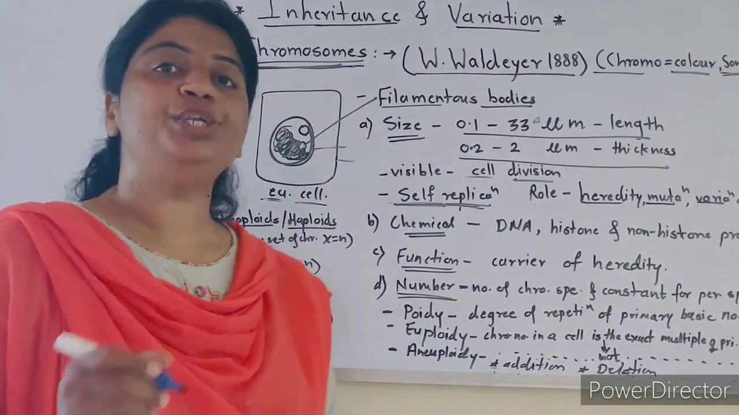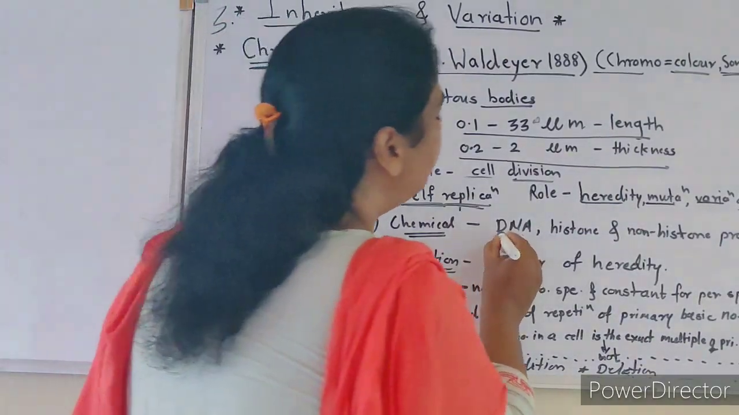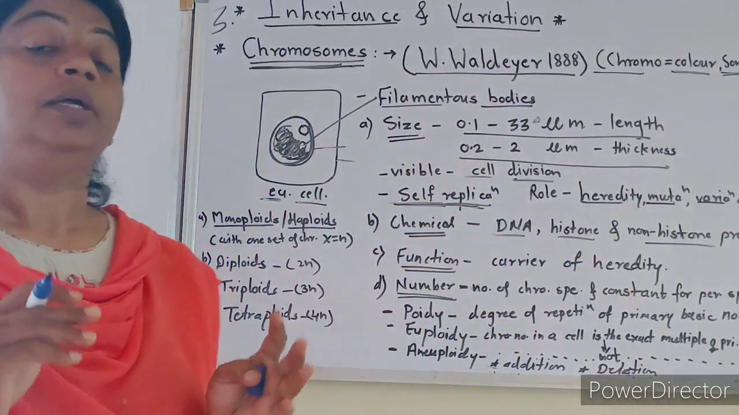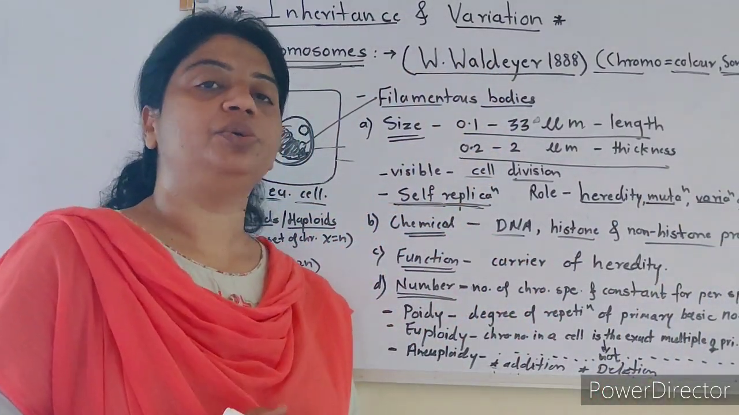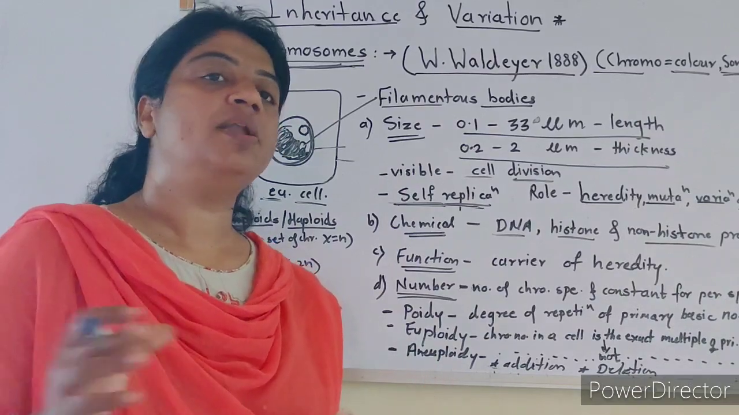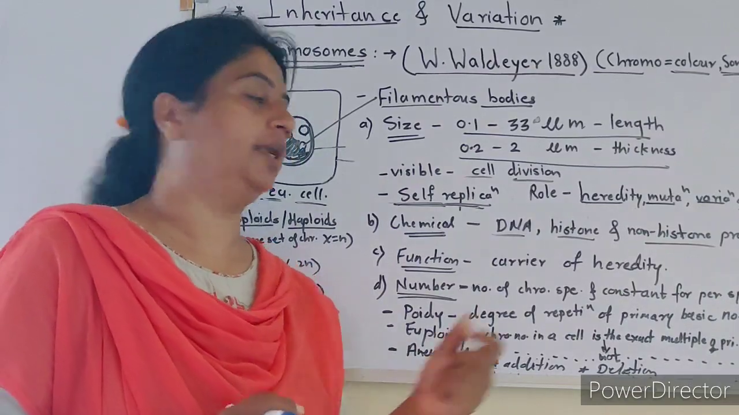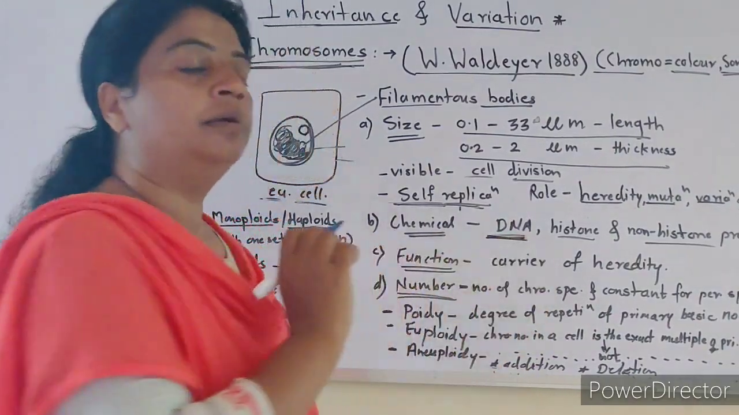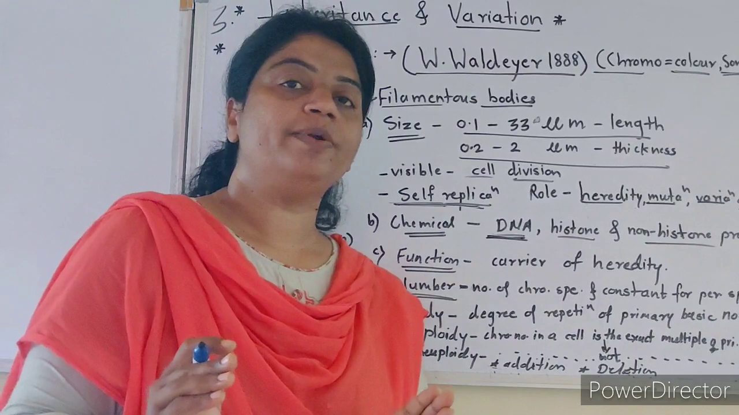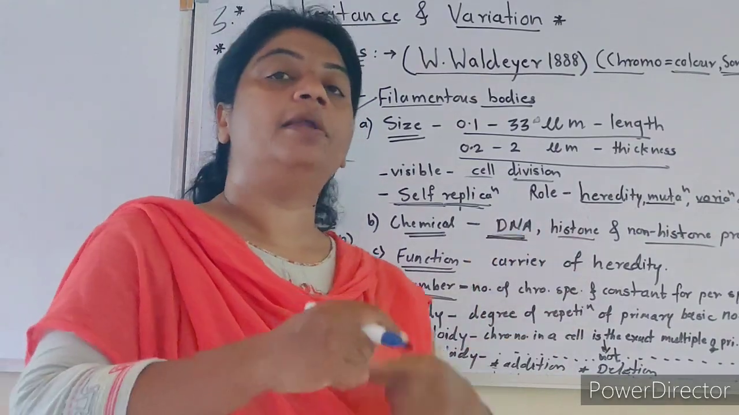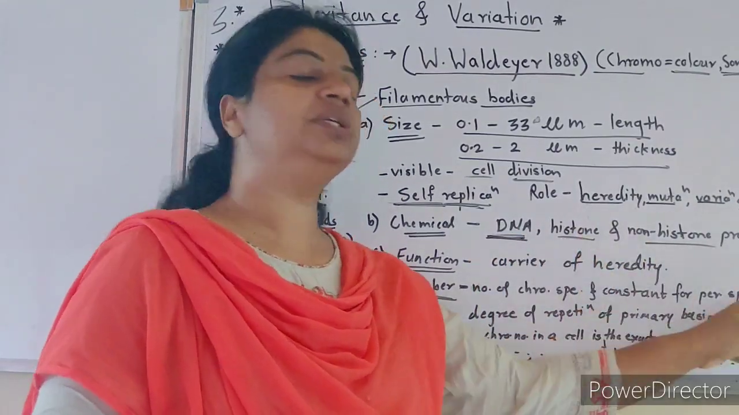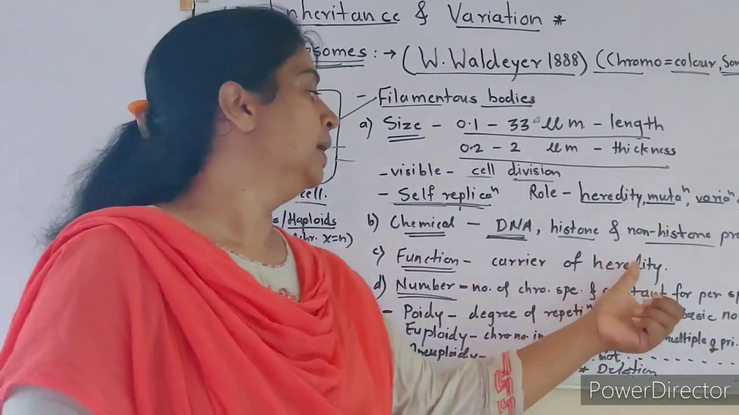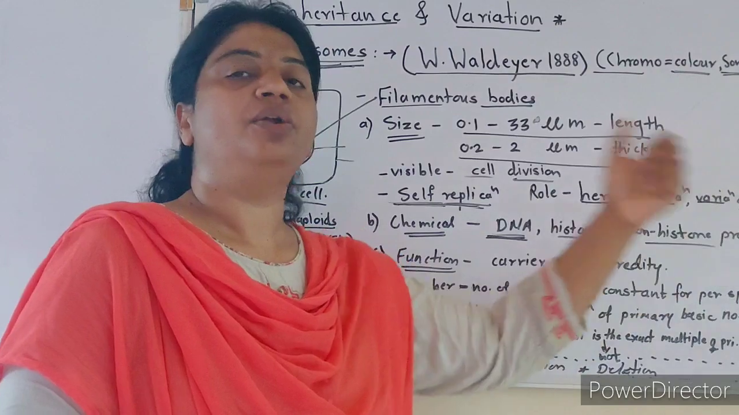What is the chemical nature of chromosome? Chromosomes are made up of DNA, histone and non-histone protein. Histone and non-histone proteins are packaging material, and the main material is the DNA. A number of DNA molecules make up the chromosomes, and they are packaged on histone and non-histone proteins. So the chemical nature of chromosome is DNA, histone and non-histone proteins.